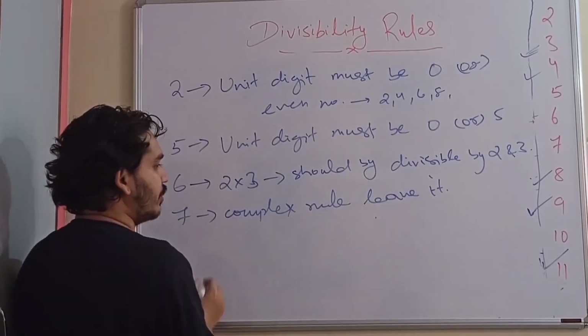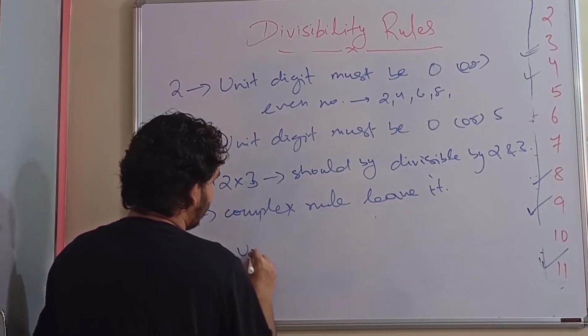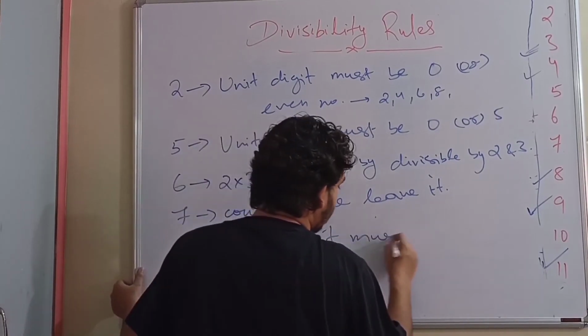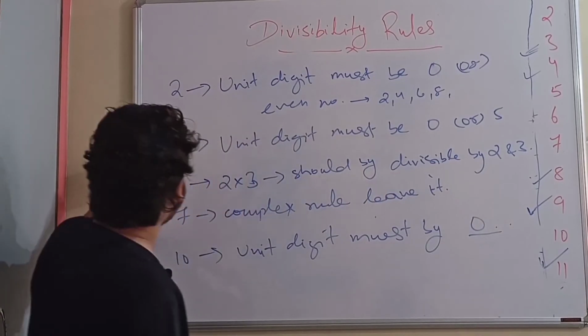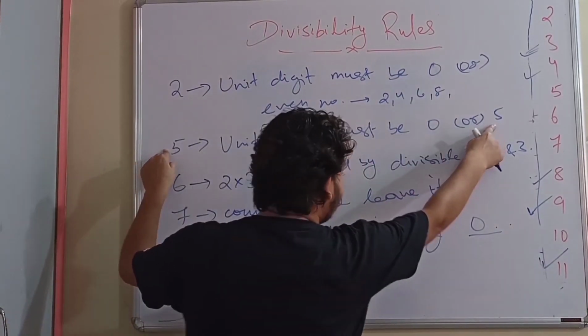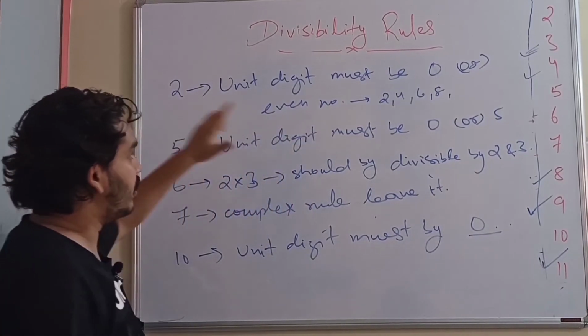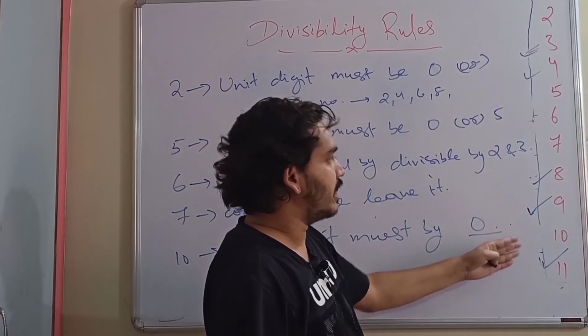Then coming to 10. For 10, there is a simple rule that the unit digit must be 0. For 5, unit digit must be 0 or 5. For 10, unit digit must be 0. Let's see one question based on the entire 2 to 10 divisibility rules.